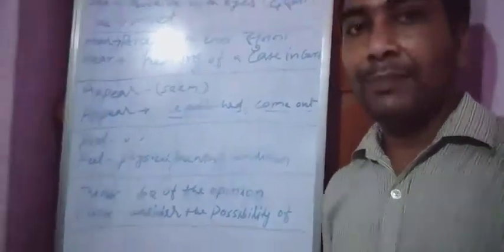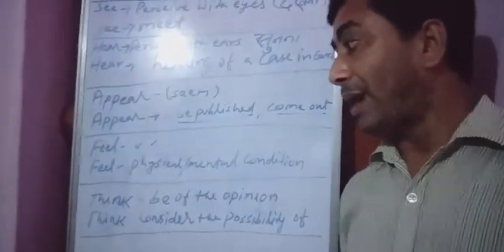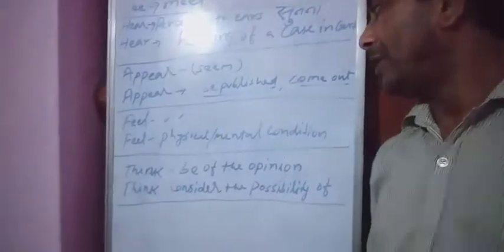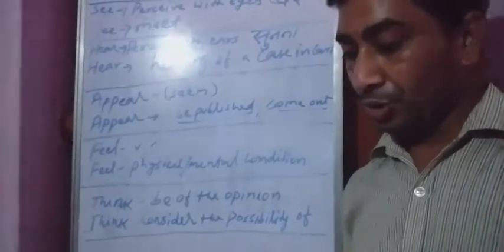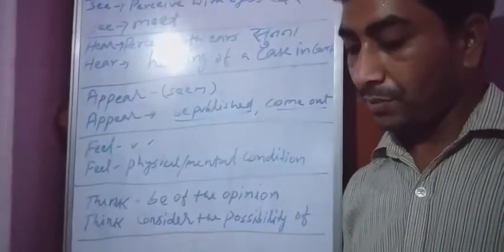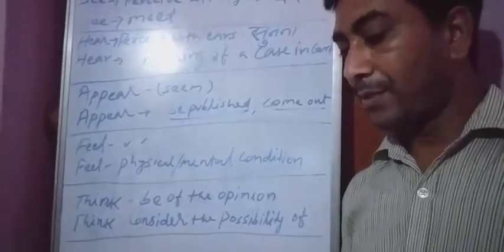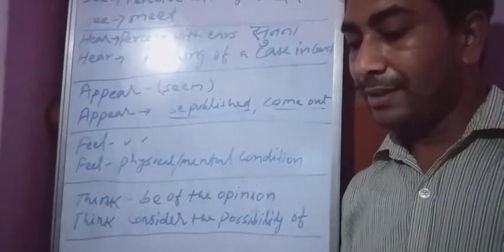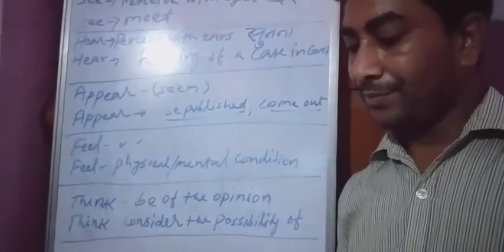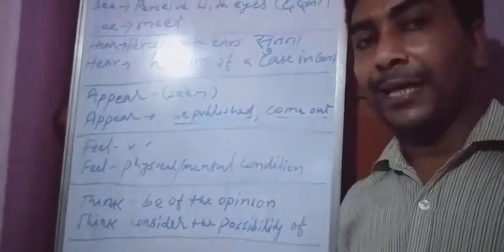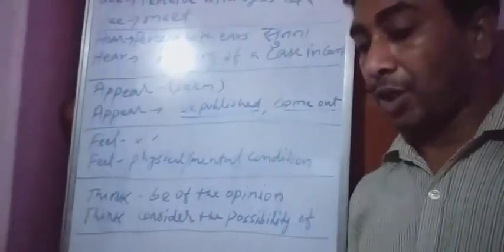Now feel. In simple meaning, feel will always be used as present simple. But when the meaning of feel is physical or mental condition, in that situation, -ing verb continuous tense can be used. Example: I feel that he will succeed. Simple meaning of feel. Not I am feeling. Wrong.